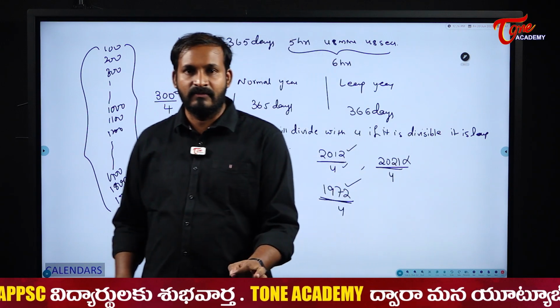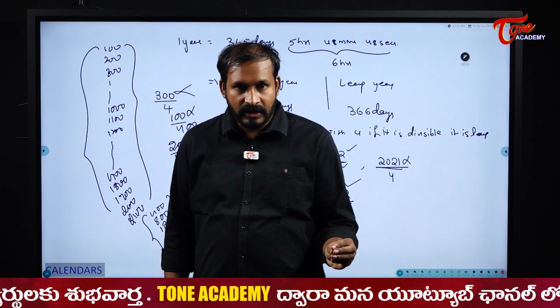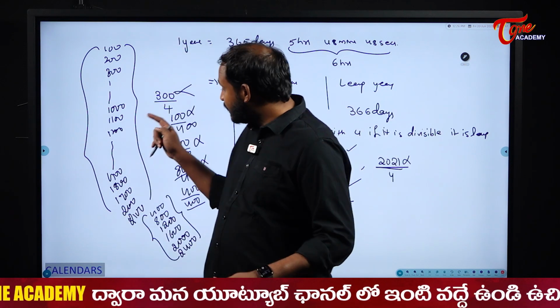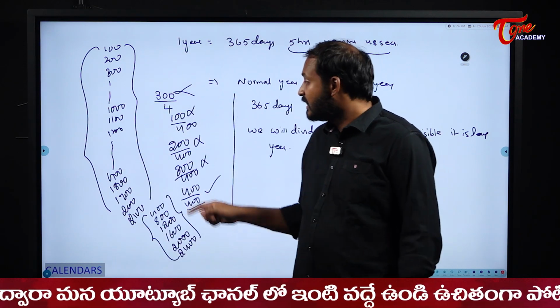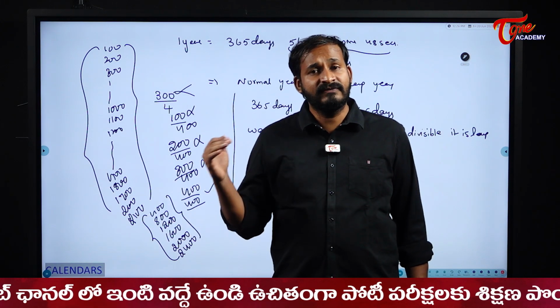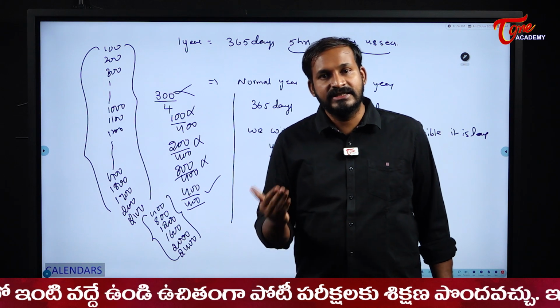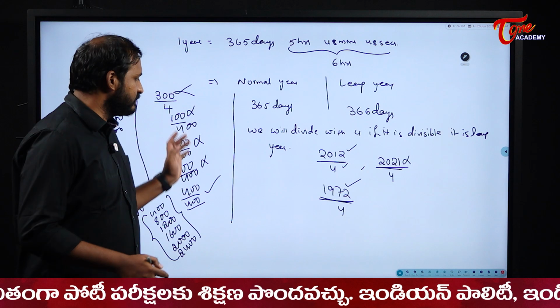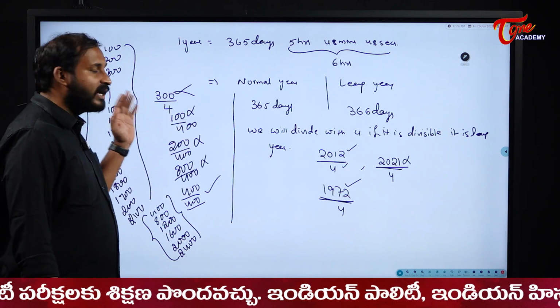In case of normal years, we will divide it with 4 and then we will decide whether they are leap year or not. Okay. But in case of centuries, we will divide them with 400, and then decide whether it is a leap year or not. Sir, why, sir? What is the difference? Why are we doing this? Instead of 4, why are we dividing with 400?